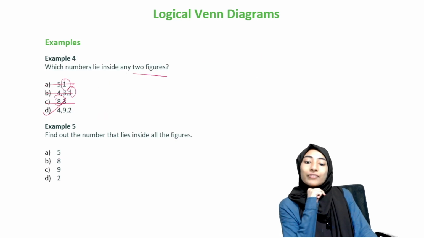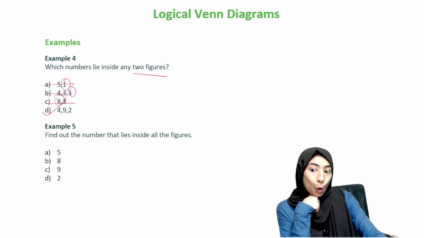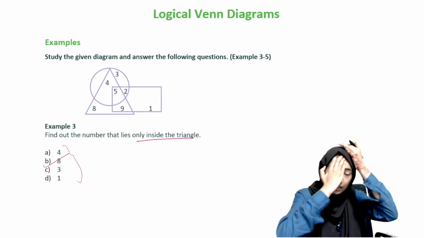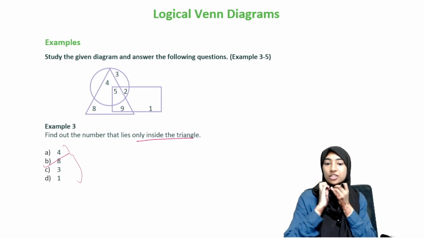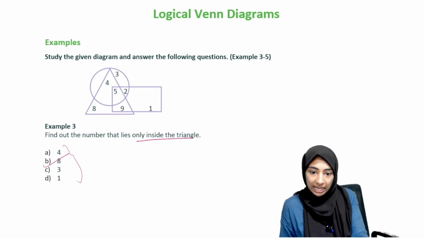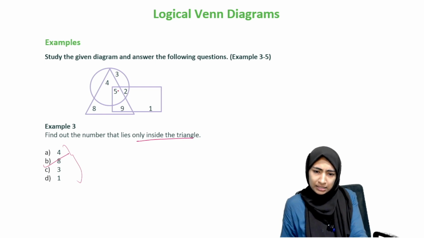Okay. Find out the number that lies inside all the figures. Okay, now let's do that. I'll just erase this again. Number that lies inside all the figures. Can you see it at one glance? Try just looking at the figure and don't go number by number, option by option. Just look at the figure. Do you see it? It's 5. Right, it's 5, right? Yeah.